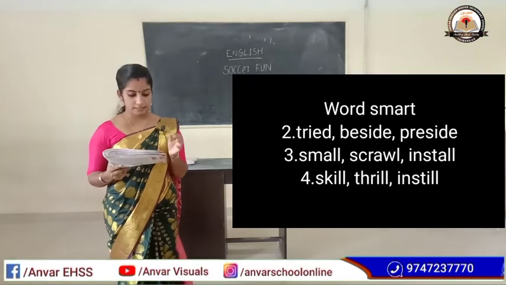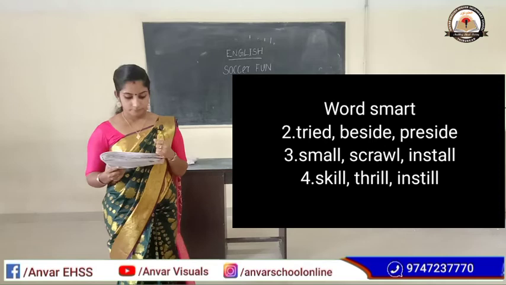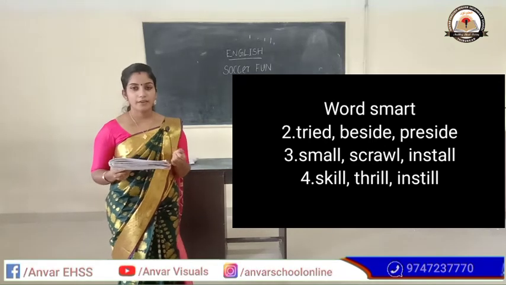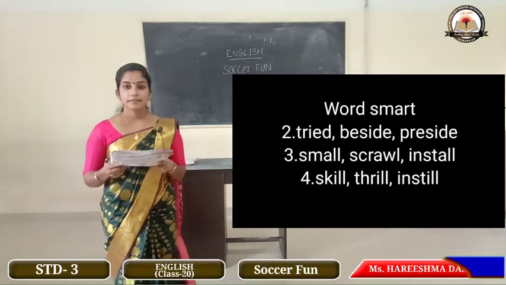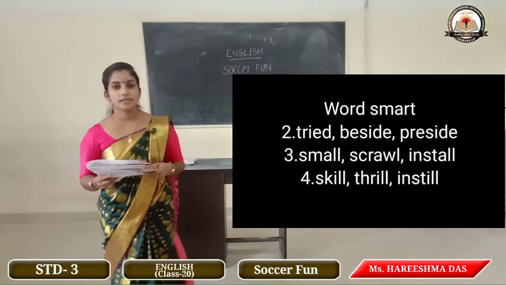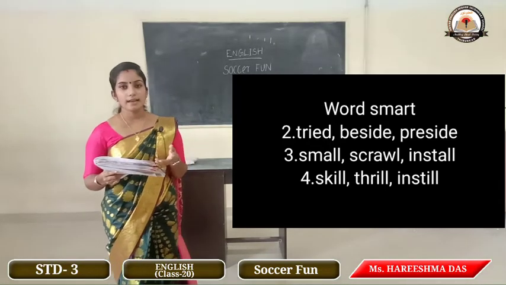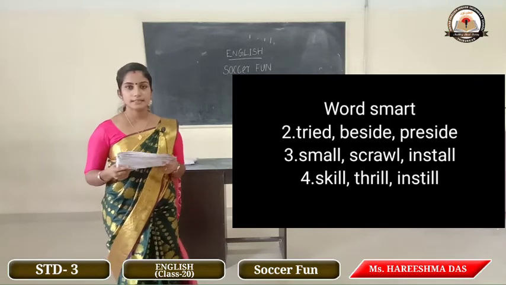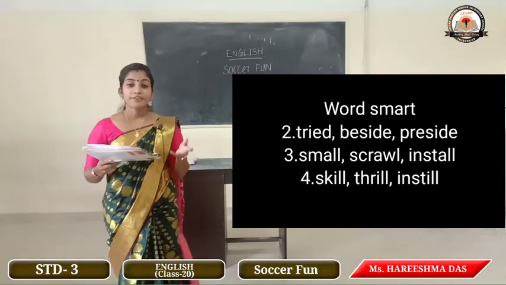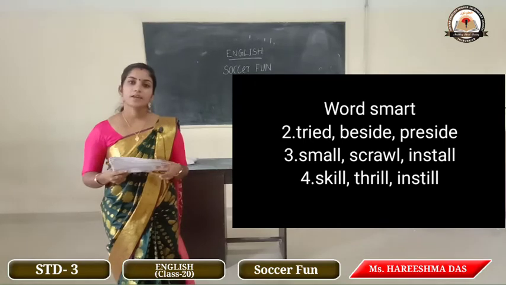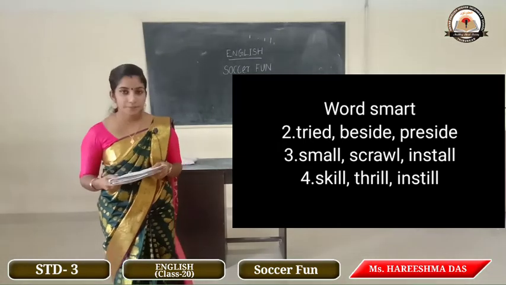First word is given here, will. Skill, thrill, instill. Will, skill, thrill, instill. These are the rhyming words. If you can find out other words, you can write them in your notebook.